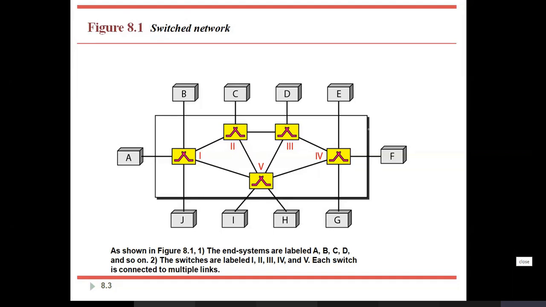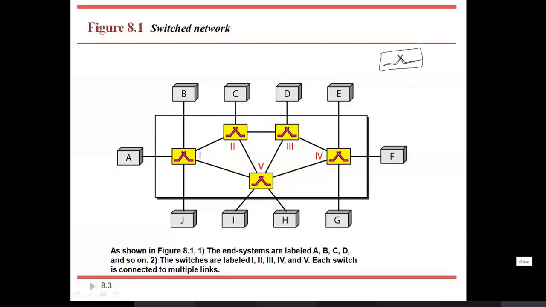Okay, so in the network, for each device we have a different notation. Based on the notation you will be able to identify whether it is a switch or a router, and so on. Okay, so now how many switches are there here? So there are 1, 2, 3, 4, 5 switches. Okay, 5 switches are there.